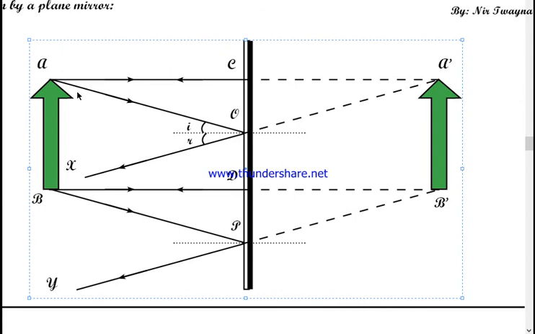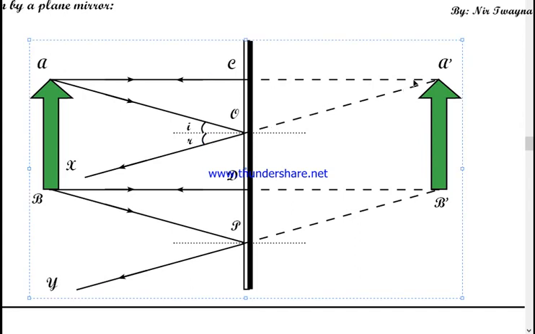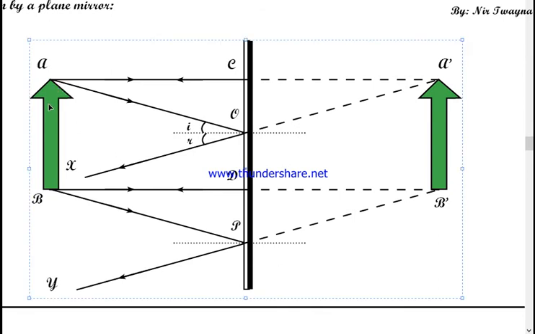The brain does not know that it is being reflected by a plane mirror, but the brain thinks that these two light rays are actually coming from this point. That's why our brain produces the same visual at this point as well. See, the object is here. You will definitely see this object, but you will also see the second visualization of the object inside the mirror here. Understood? Now the same phenomenon is occurring throughout every single point of the object.